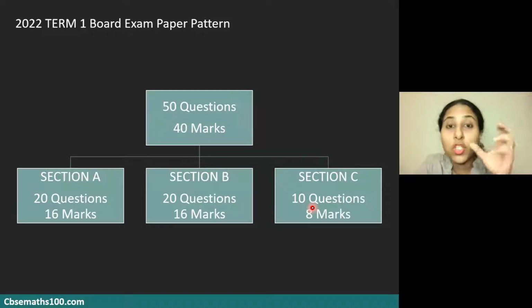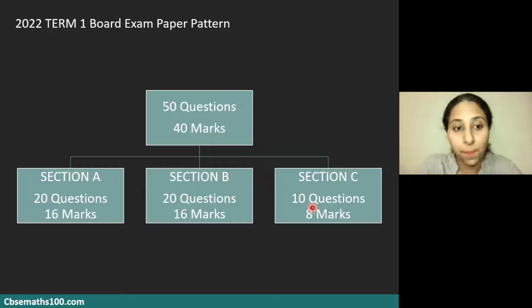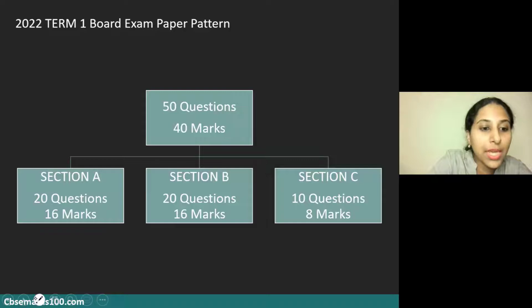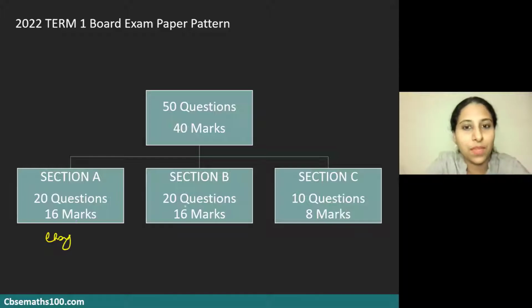So there's no choice between questions. It is not either this question or that question which you need to attempt. You have flexibility in selecting which questions you want to do, provided it is 16 from the first section, 16 from section B, and then 8 questions from section C. Now, if you're looking at these individual sections, section A, what I found were the easy type questions.